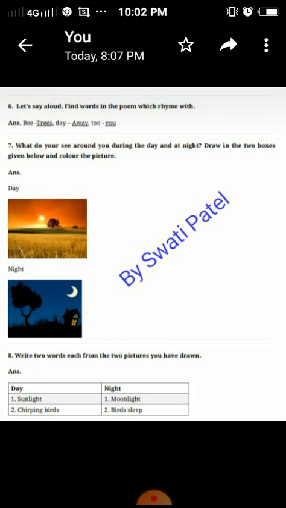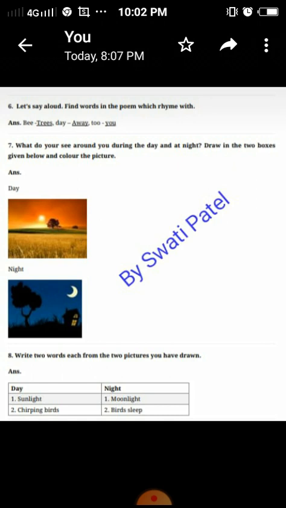Next question. What do you see around you during the day and at night? Draw in the two boxes, the one below, and color the picture. Here two boxes it is given. There you have to draw the picture.